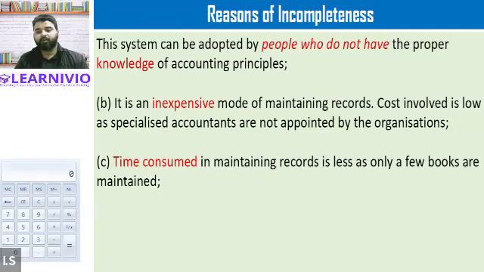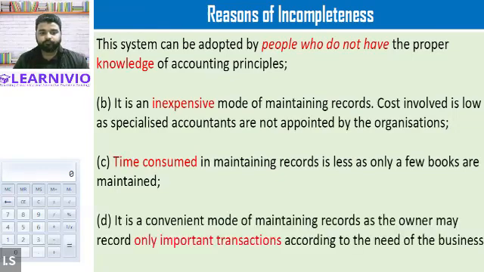Time consumed in maintaining a record is less, as only a few books are maintained, because a manager or the proprietor is maintaining accounts as per the single entry system. That means he won't be recording each and every transaction. Therefore he won't be maintaining all the accounts. And the other reason could be that it is a convenient mode of maintaining records, as the owner may record only important transactions according to the need of the business.